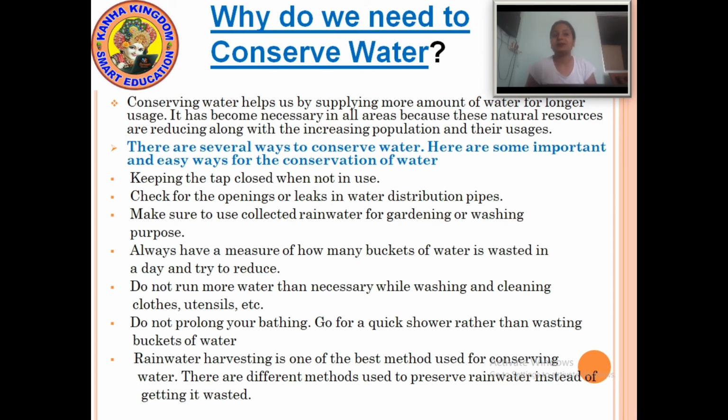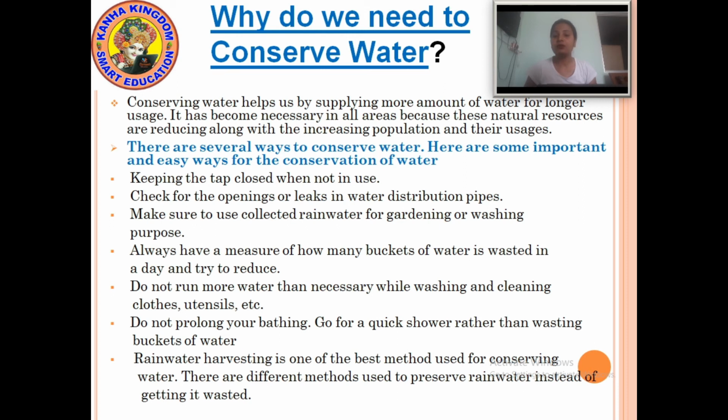Okay, now always have a measure of how many buckets of water are wasted in a day and try to reduce. Always measure how much water is wasted daily. On the second day, you reduce.